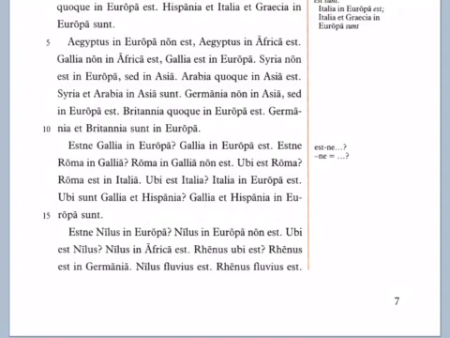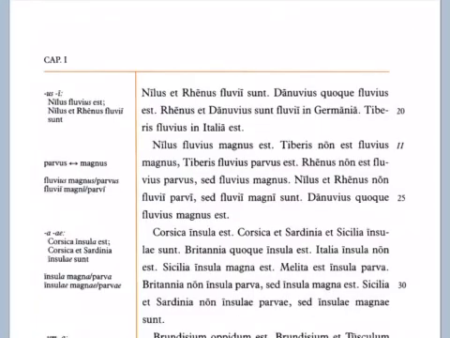Nilus fluvius est. The Nile is a river. Rhenus fluvius est. The Rhine is a river. Nilus et Rhenus fluvii sunt. The Nile and the Rhine are rivers. Now notice that fluvius, which is a masculine word, ended with us in the singular, but now fluvii, that is a plural masculine word now. So we've seen a lot of feminine words that end with the A, Italia, Roma, words like that. But this us ending is for a masculine noun.